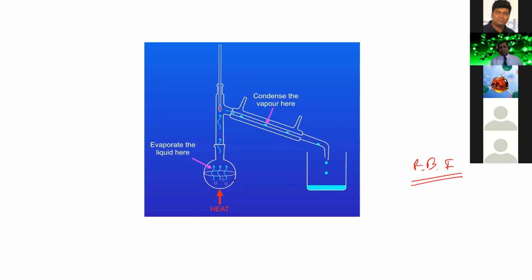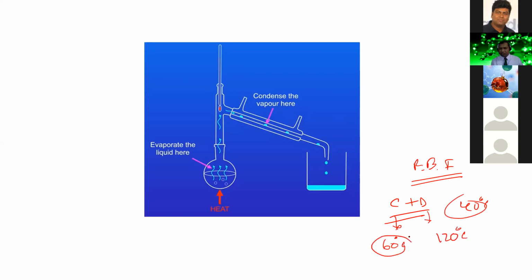In the flask, two liquids are present. Suppose one liquid is C, another is D. As they are liquids, they have boiling points, and the difference of their boiling points is more than 40 degrees Celsius. Suppose C has a boiling point of 60 degrees Celsius and D has 120 degrees Celsius.